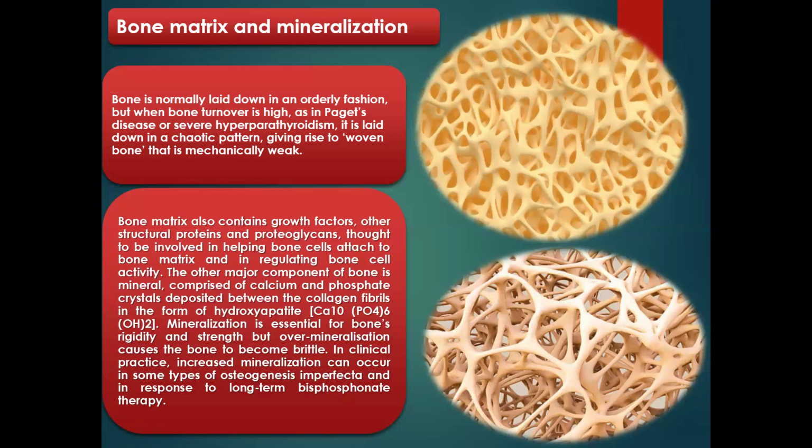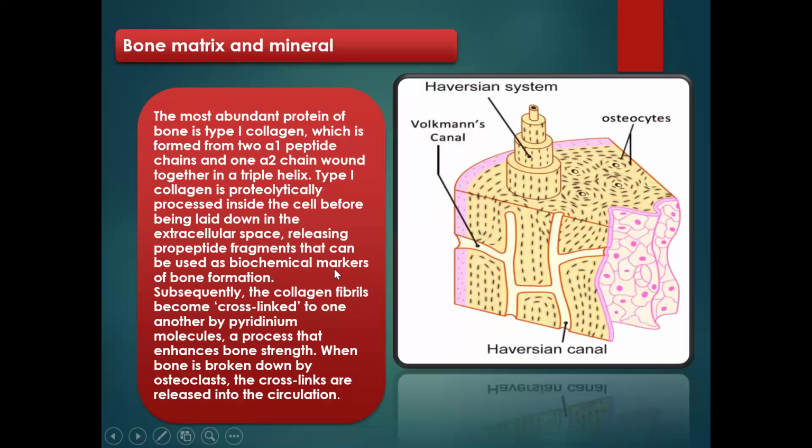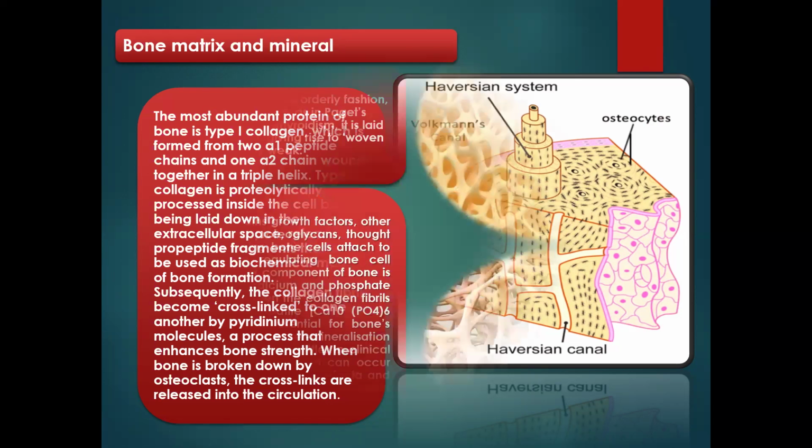The minerals, the bone collagen type 1, and other substances, the collagen fibrils, and the pyridinium molecules cross-link with each other to form the bone matrix.